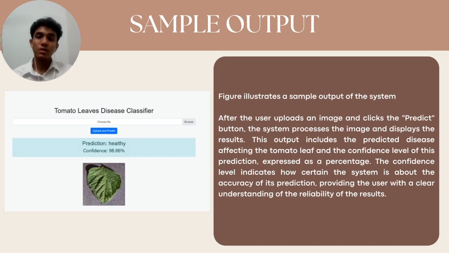Next is the sample output. The figure on the left illustrates the sample output interface of the system. After the user uploads an image and clicks on the predict button, the system processes the image and displays the results. This output includes the predicted disease affecting the tomato leaf and the confidence level of its prediction, expressed as a percentage. The confidence level indicates how certain the system is about the accuracy of its prediction, providing the user with a clear understanding of the reliability of the results.